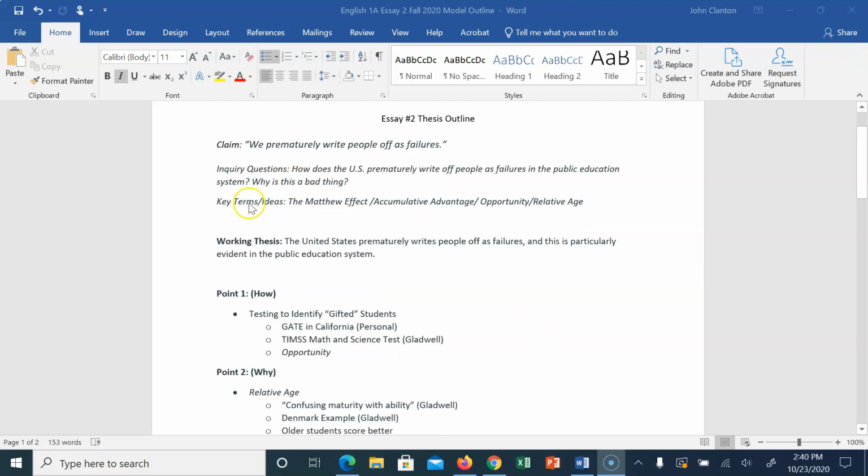So what I went ahead and did is put my claim here. That's step one of this paper. You have to choose one of those claims from the prompt, and I chose, we prematurely write people off as failures. And what I added here are some questions that I came up with that I feel I have to answer in this paper.